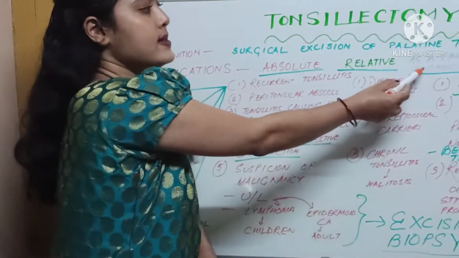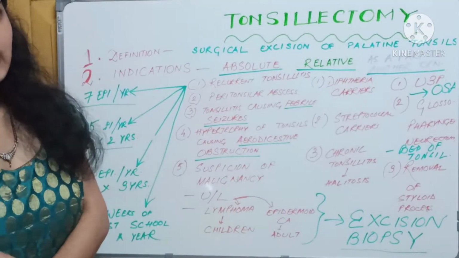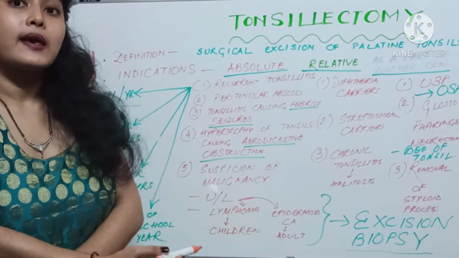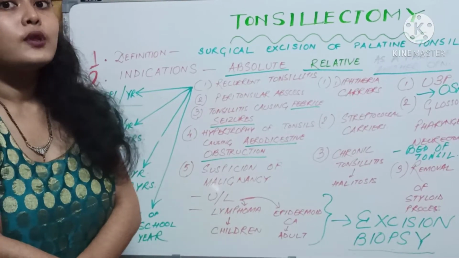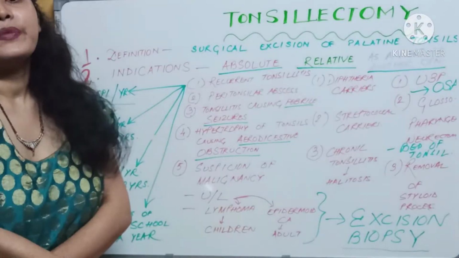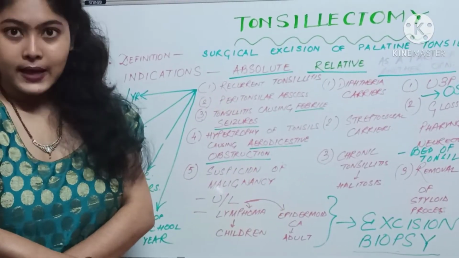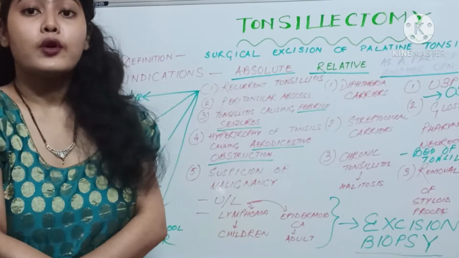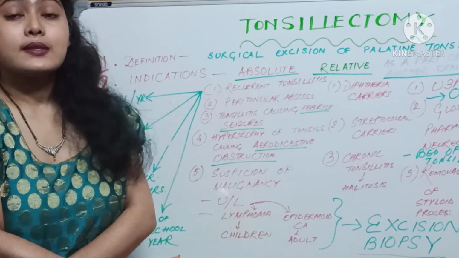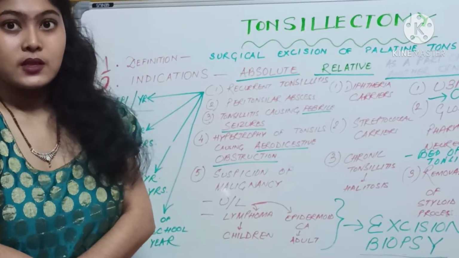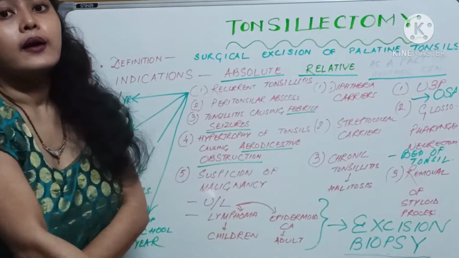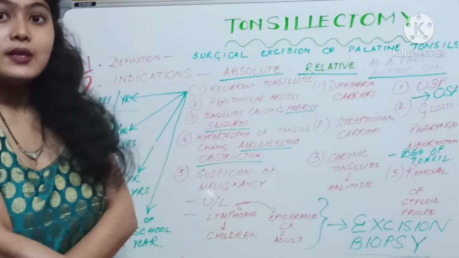Now the third category is tonsillectomy as a part of another operation. What does it mean? It means those operations have tonsillectomy as one of their parts. Number 1 is U3P. What is U3P? Uvulopalatopharyngoplasty. This is the surgery of choice in obstructive sleep apnea, a condition where there are apneic spells during sleep. So in U3P, tonsillectomy is one of the parts of the surgery.